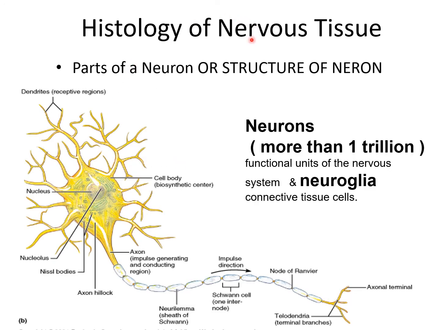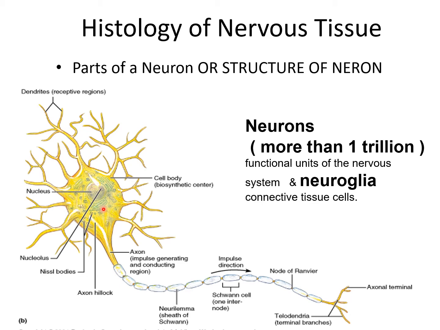So, histology of the nervous tissue: the parts or structures of the neuron. First, the neuron, here you can see this diagram. The neurons are specialized cells that constitute the structural and functional unit of the nervous system. The neuroglia are the supporting connective tissue cells present in the nervous system. It has been taught that lymph vessels are not present, but that view has recently been challenged. The nervous system may be divided into CNS and PNS, but here I will cover only the nervous tissue.